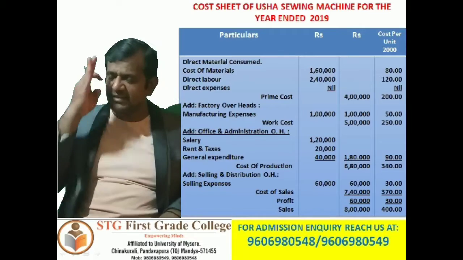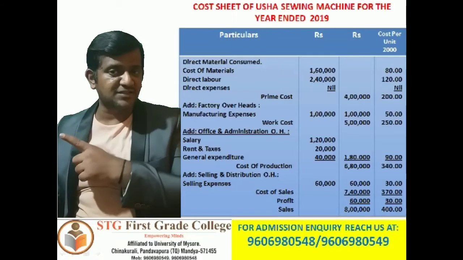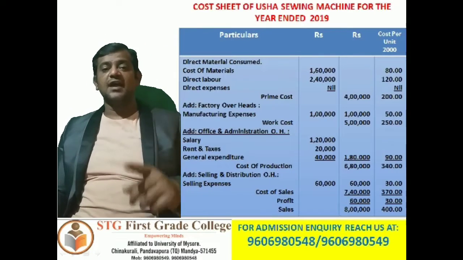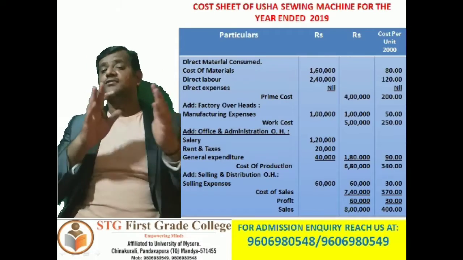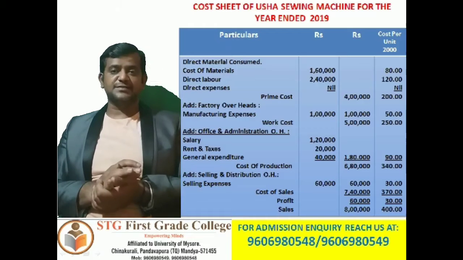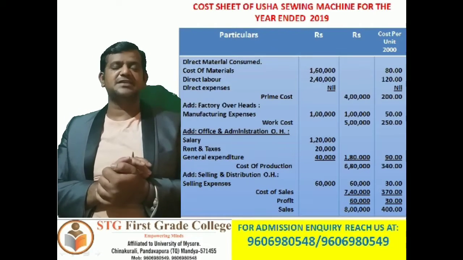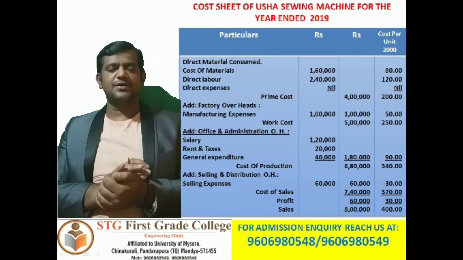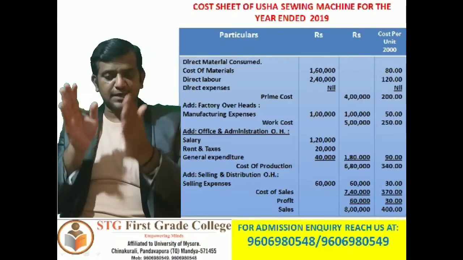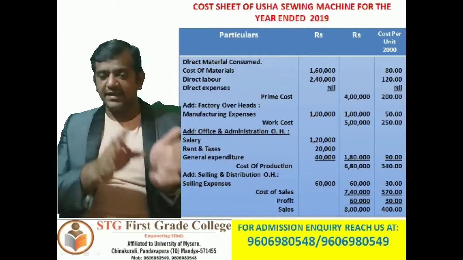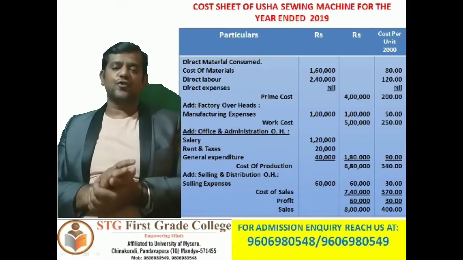Take the heading direct materials consumed. Underline that. Under that, cost of materials, 1,60,000. Then cost of labor, that is direct labor, 2,40,000. Then direct expenditure nil. When you add this, that is direct material 1,60,000, direct labor 2,40,000, direct expenses nil, put together 4 lakh rupees.